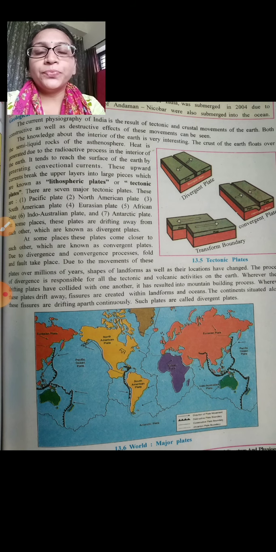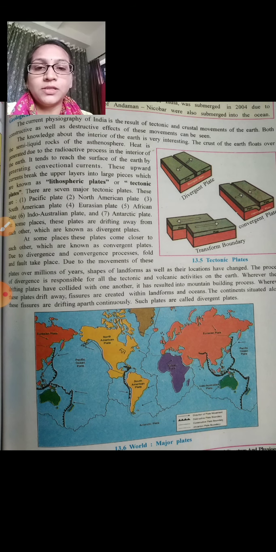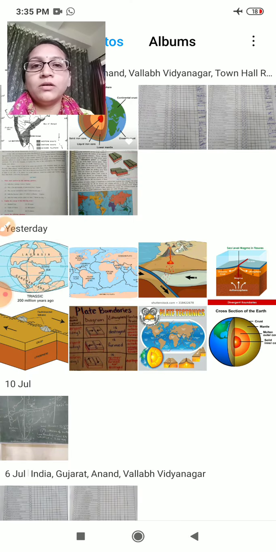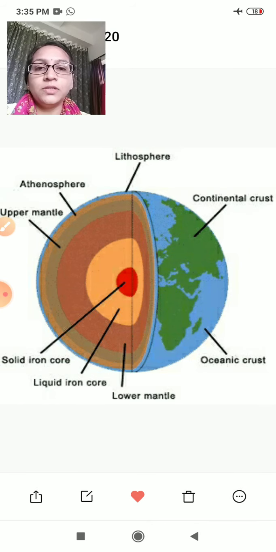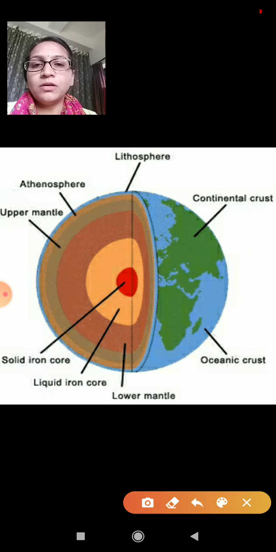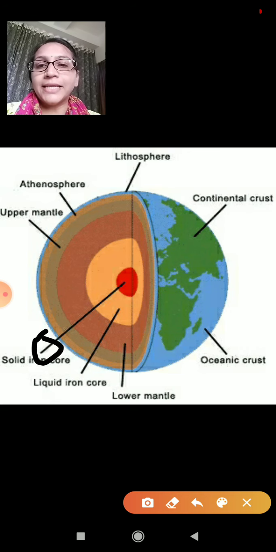The knowledge about the interior of the earth is very interesting, as we all know. Here we have an image of the interior of the earth. The innermost part is known as the solid iron core.